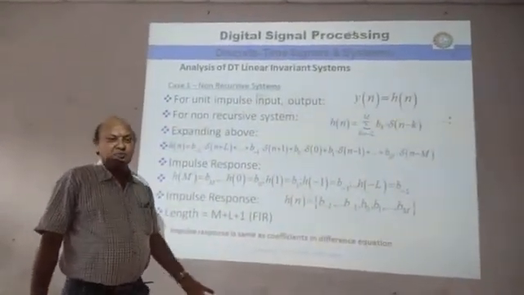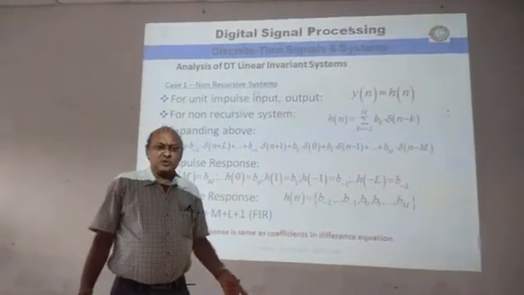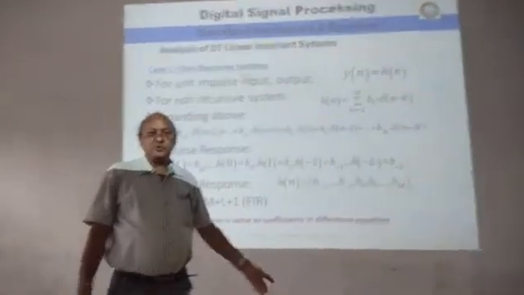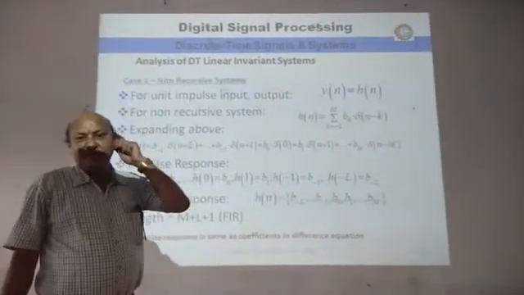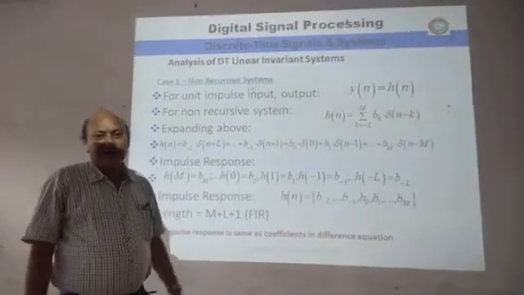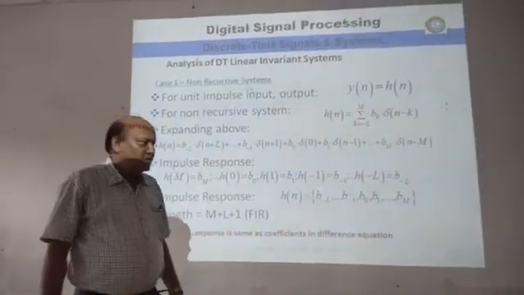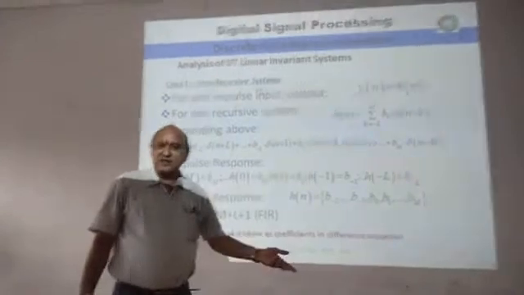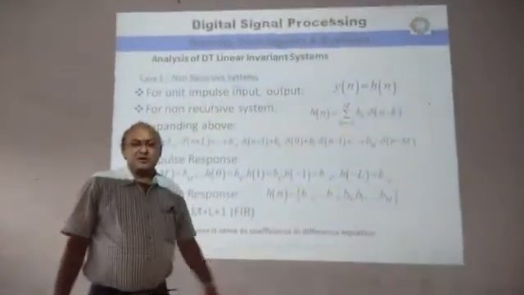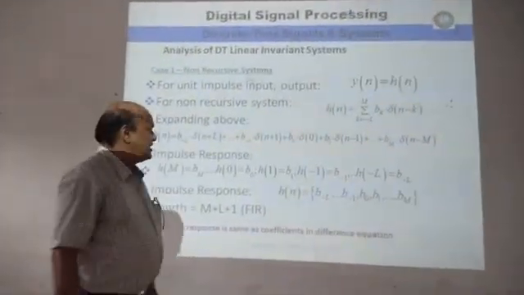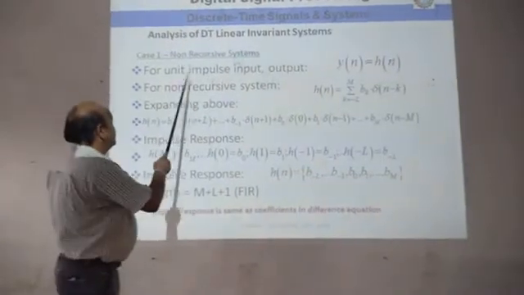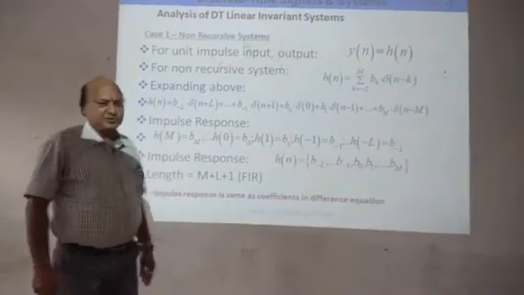In digital signal processing, these two are the important terms used for feedback and non-feedback, that is recursive and non-recursive systems. While in other cases, like in control systems, we use feedback systems. Similarly, here we use recursive and non-recursive systems.